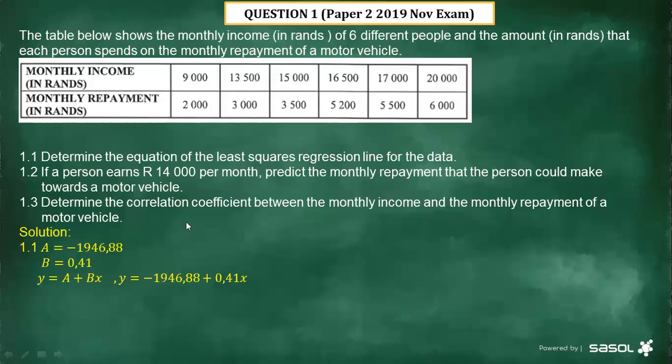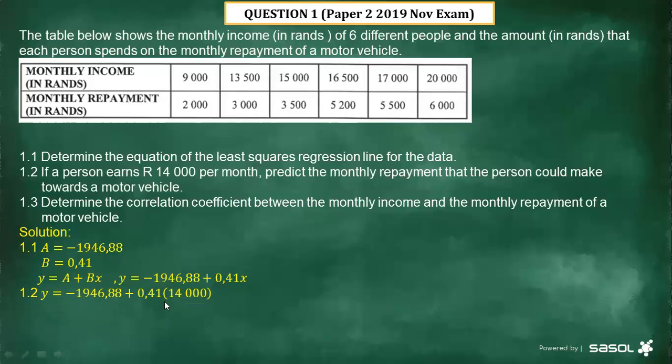The next question, it says 1.2. If a person earns 14,000 per month, predict the monthly repayment that the person could make towards a motor vehicle. Now, this person is now earning what? 14,000 per month. So we need to predict the monthly repayment. Now, since we've got the formula based on the data which is given, it's going to be easy for us to calculate that. Now, let's see how we do that.